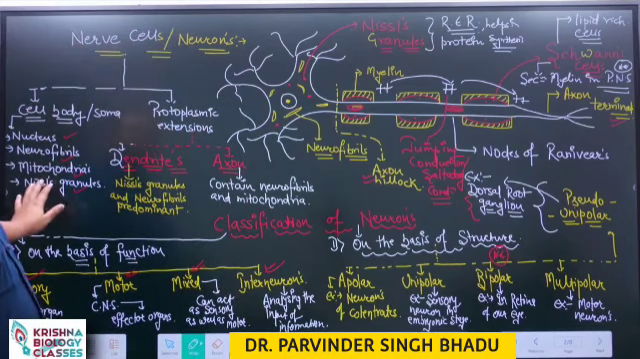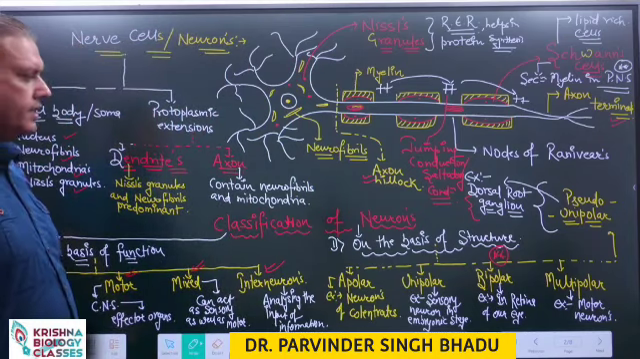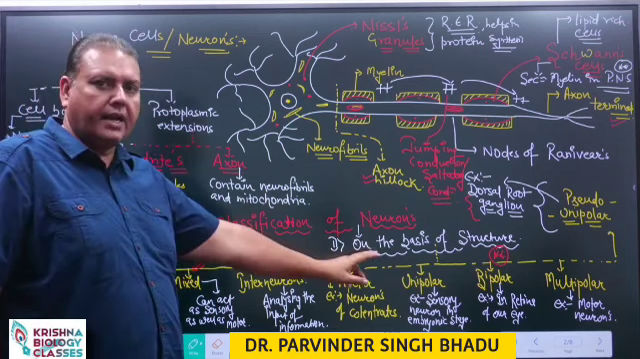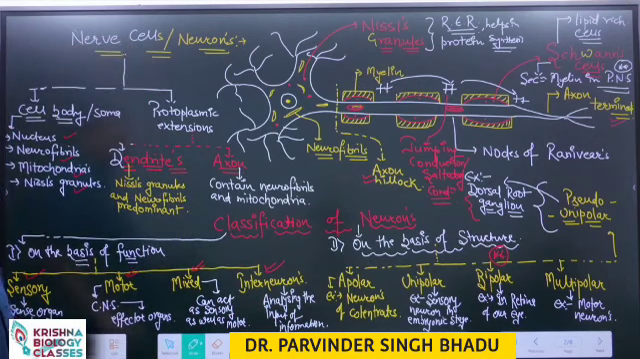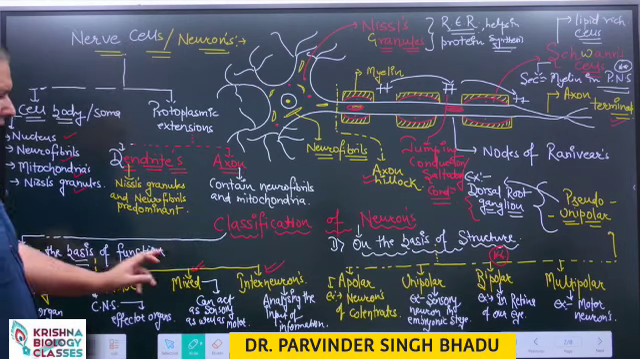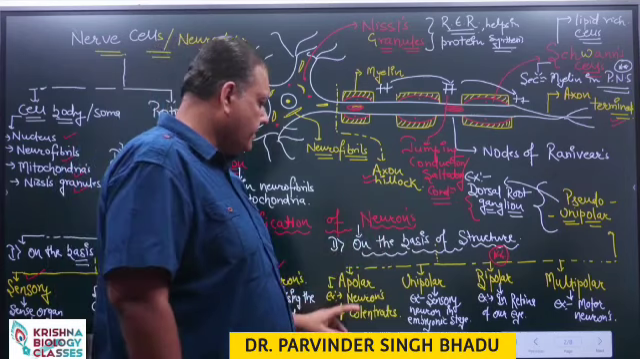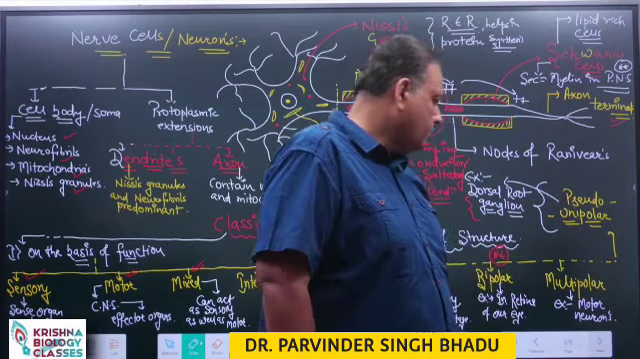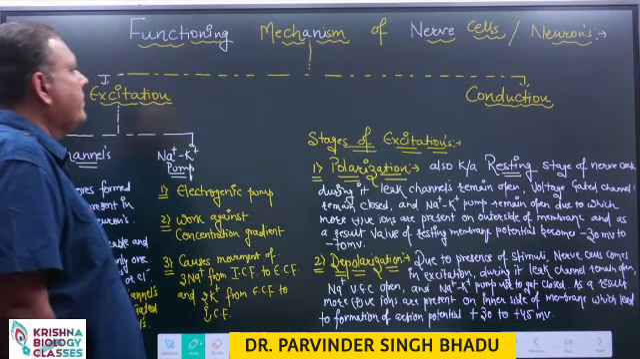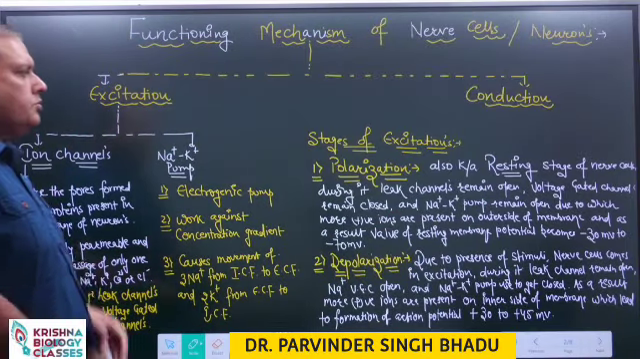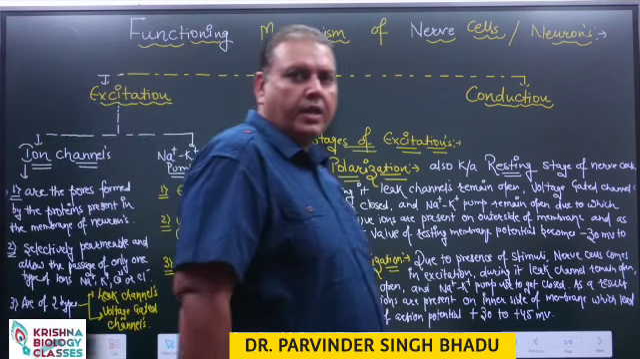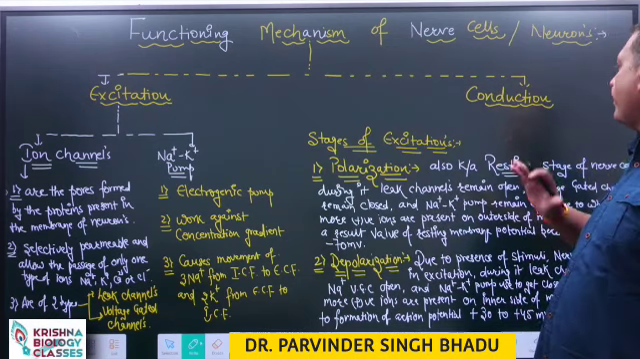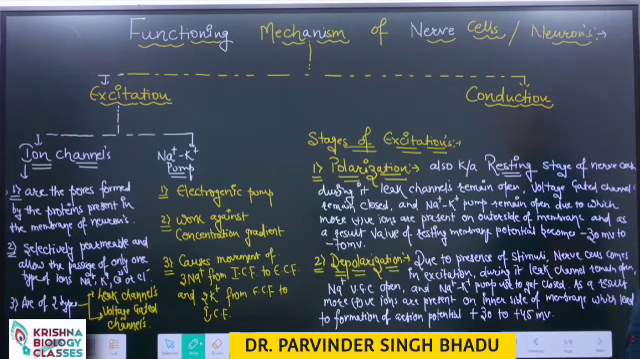We had already discussed the structure of nerve cells and neurons, and the classification of neurons on the basis of their function and on the basis of their structure. On the basis of function: sensory, motor, mixed and interneuron. On the basis of structure: apolar, unipolar, bipolar, multipolar and pseudo-unipolar. Now, how do these nerve cells work inside our body? The entire functioning mechanism is based on two processes: the process of excitation and the process of conduction.